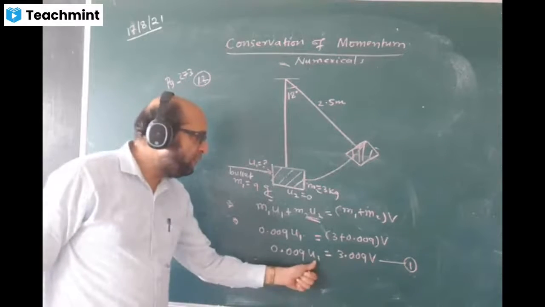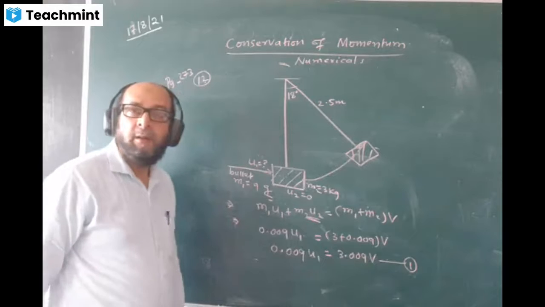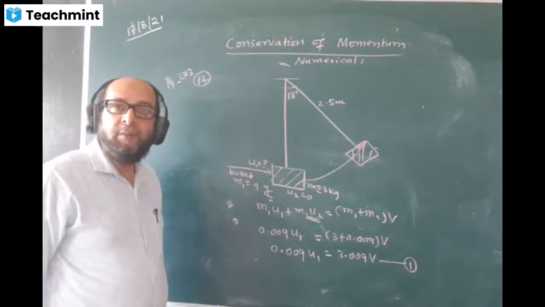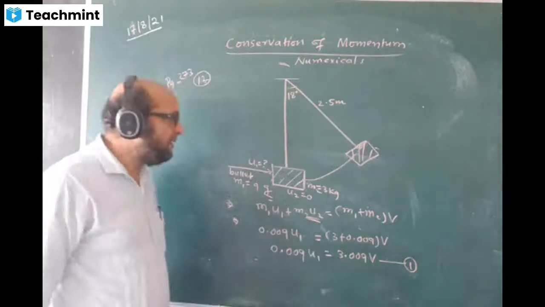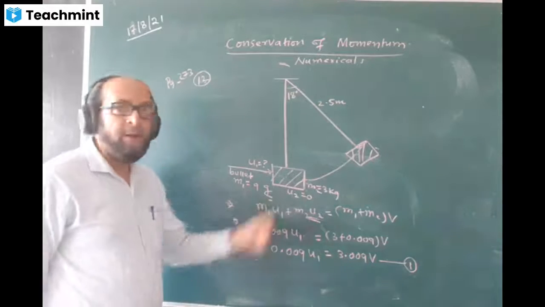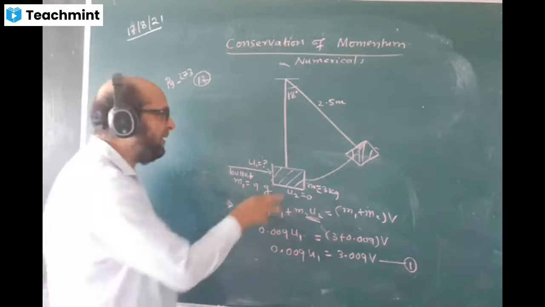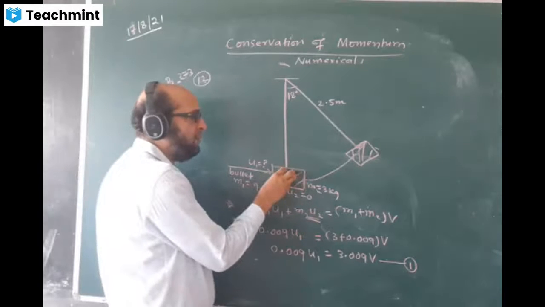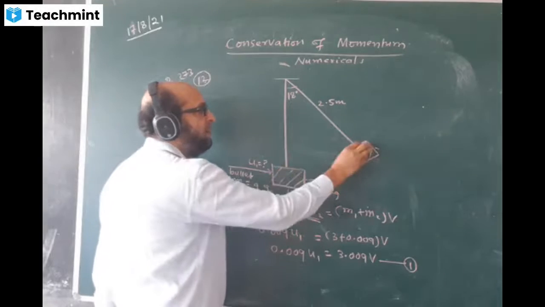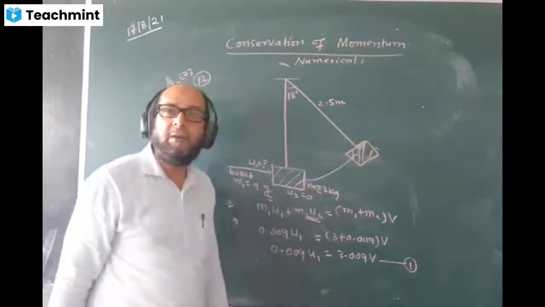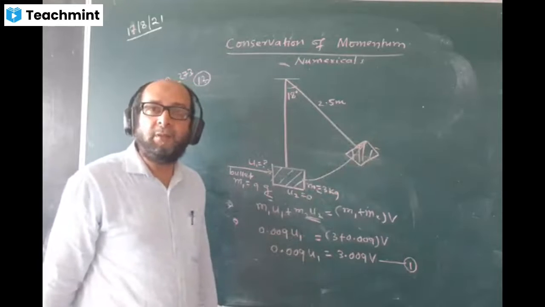We actually have to find u1, but before finding u1, we must find the value of v. What is the value of v? Can you find it? You know how to find the velocity at any point. I think you know the method. The velocity at this point is 0. The velocity of the block is 0. How do we make the energy equal? No, you know the method.